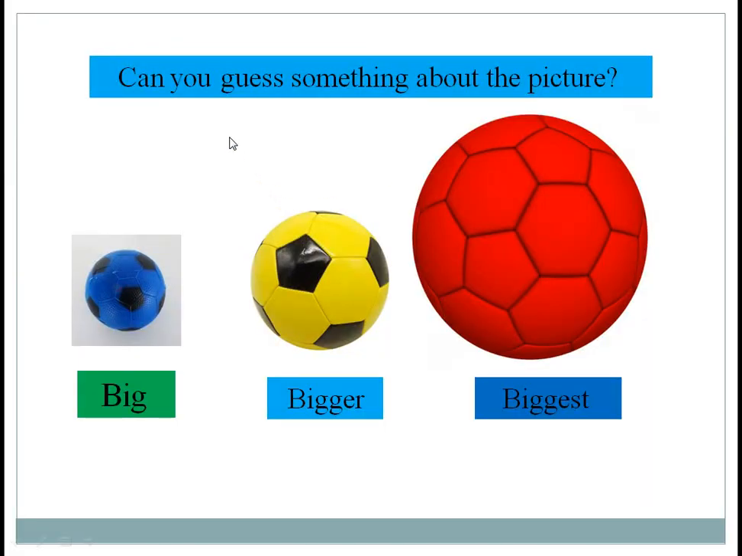Can you guess something about the picture? Yes, you are right. There are three pictures of balls. From the left, the blue ball is big. The middle yellow ball is bigger and the right red ball is the biggest. So dear students, what are we doing now? Now we are comparing the size of the balls.